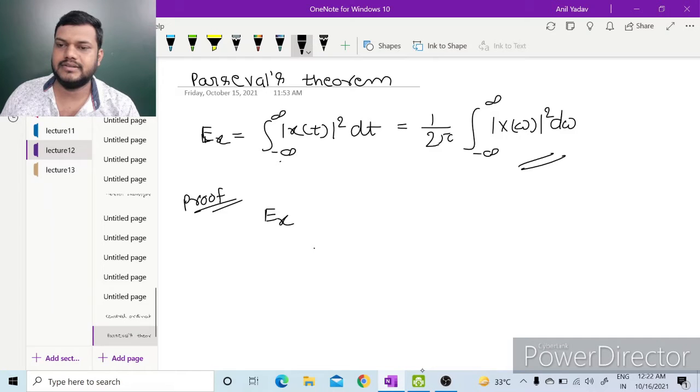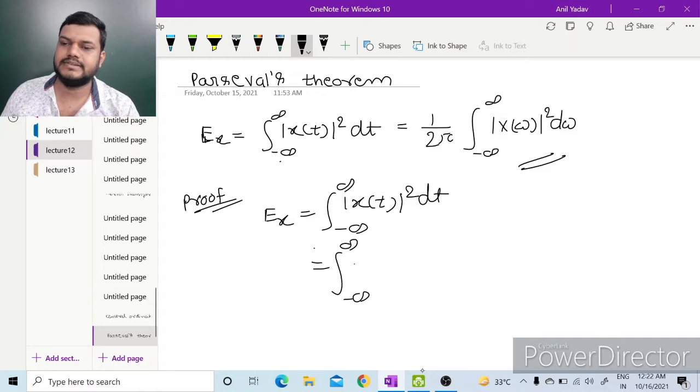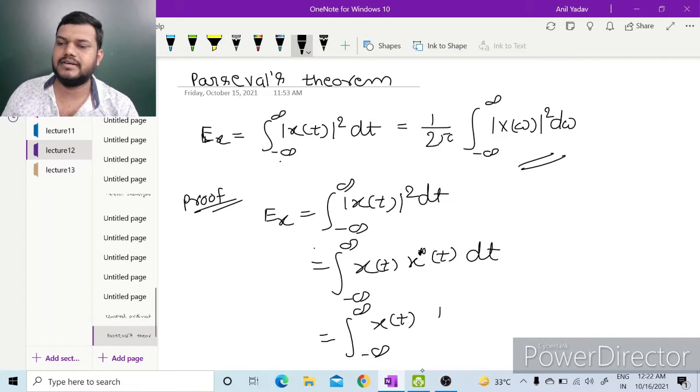We know energy is given as the integration from minus infinity to infinity of mod x(t) whole square dt. We can also write it as x(t) multiplied with x conjugate of t, dt. From the CTFT expression we can write x conjugate as 1 upon 2 pi times the integration from minus infinity to infinity of X conjugate omega e to the power minus j omega t d omega.